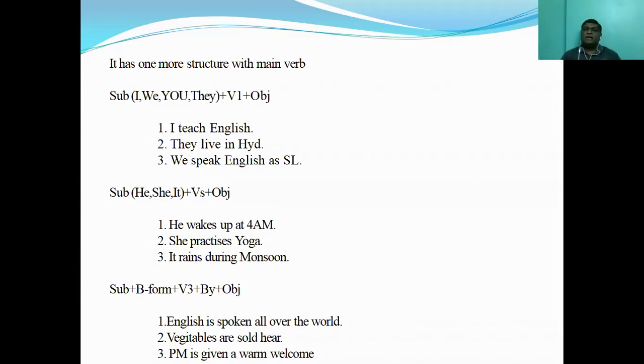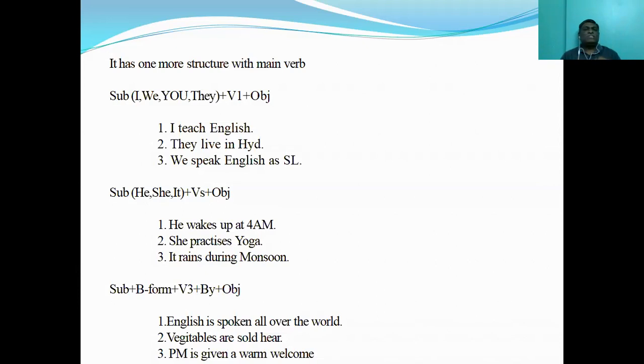Whereas with third person singulars, that is he, she, it, or any other noun form, say for example, in the place of he, she, it, you have a noun. Say for example, you are talking about Suresh. Suresh speaks good English. So Suresh is also a third person singular here. Suresh speaks, not speak. Speaks because third person singular.